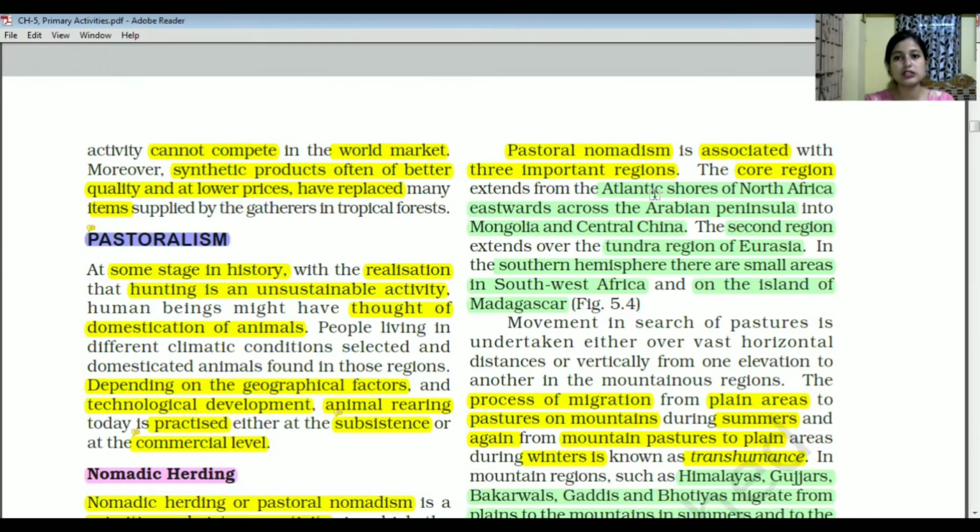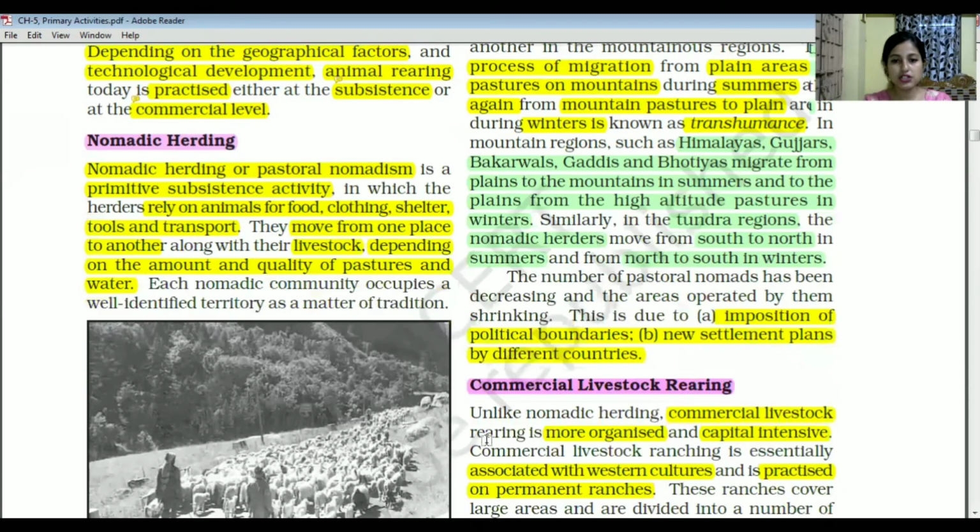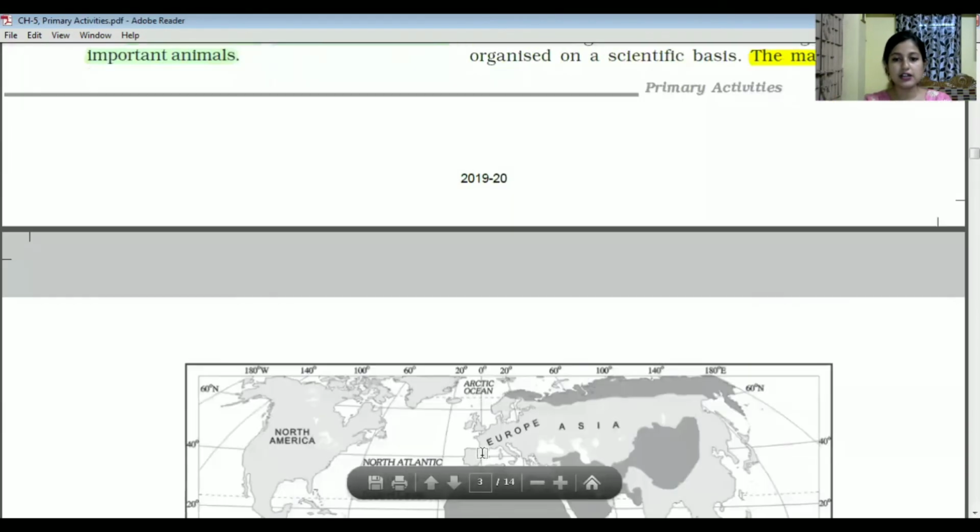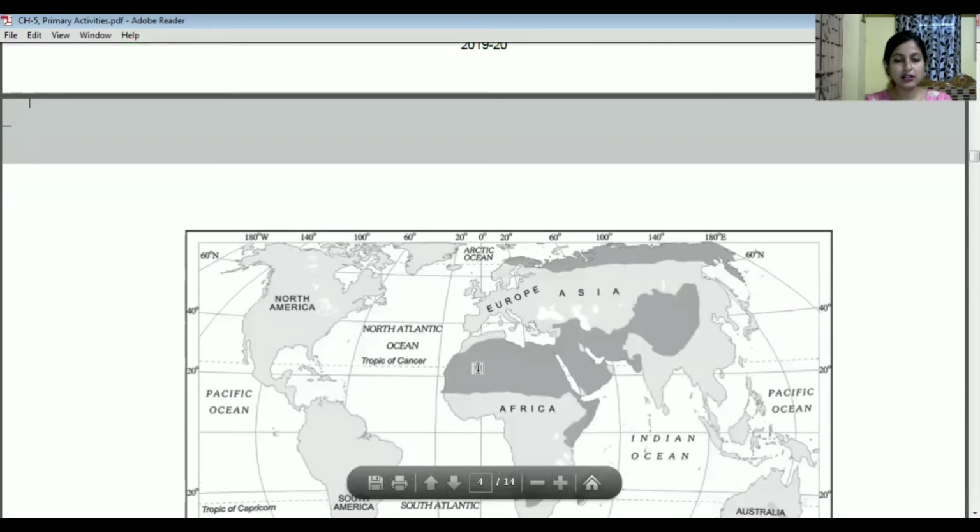So the core region is about the Atlantic shores of North Africa, and eastward it crosses the Arabian Peninsula into Mongolia and central China. This is the region I was telling you about. You can see the North Atlantic shore of Africa, and from here the Arabian Peninsula region, and then comes Mongolia and the central China portion. So this is the first core region.